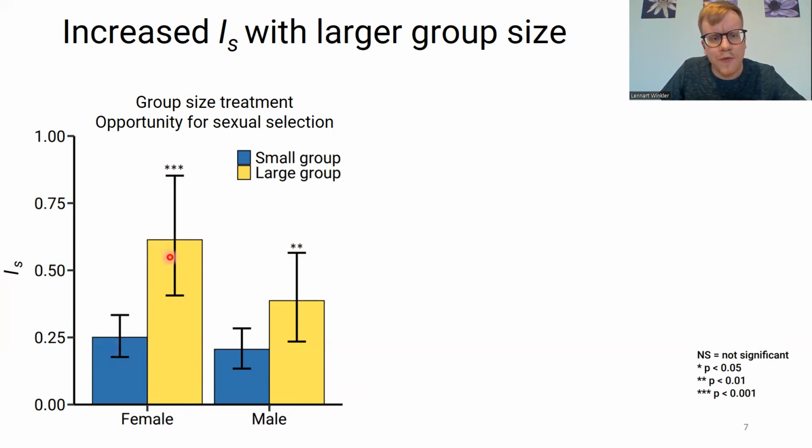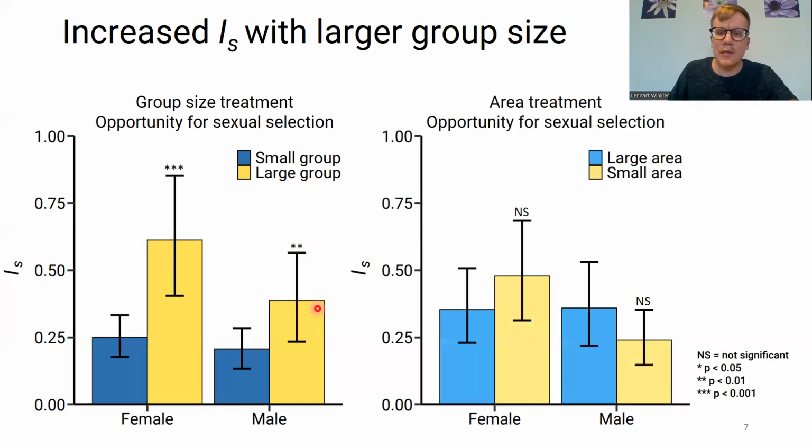In females, this effect is even stronger than in males. So we see an increase with increasing area in the opportunity for sexual selection. And then if we secondly look at our area treatment, where we manipulated the area of the mating arenas, we see that there was no significant effect of our treatment in females or males.